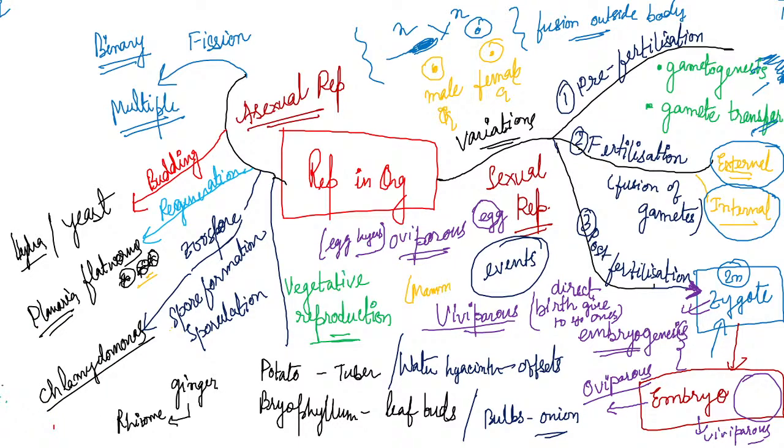Very good. The mammals give birth to the young ones. And who lays eggs? The birds lay eggs, the reptiles lay eggs. So this type of egg layers are known as oviparous, and the birth givers are known as the mammals or the viviparous. Clear?